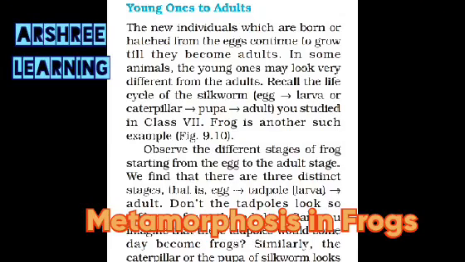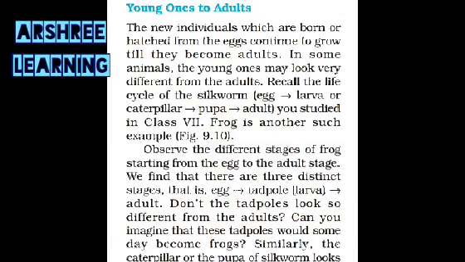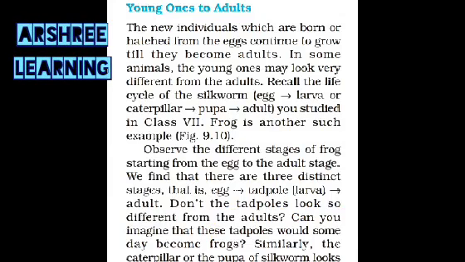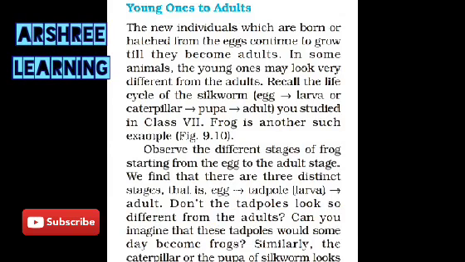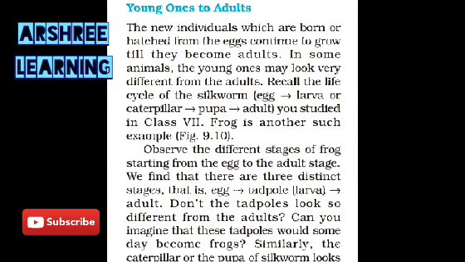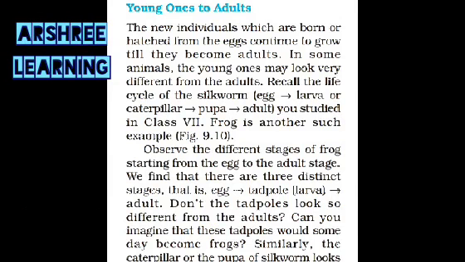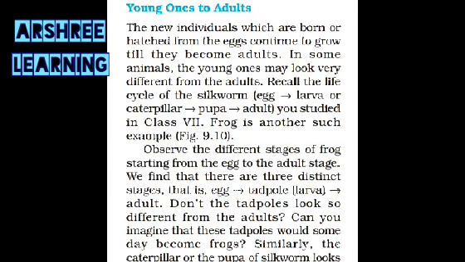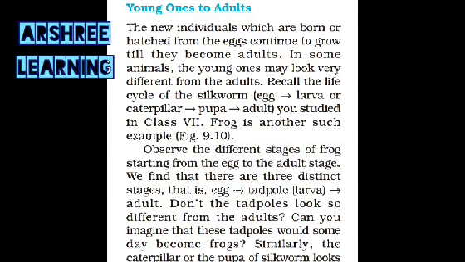Now what happens after the young one is born? From the young ones, the child becomes an adult or a fully grown organism. The new individuals which are born or hatched from the egg continue to grow till they become adults. So we are talking about the animals who are born from the egg. In some animals, the young ones may look very different from the adults.